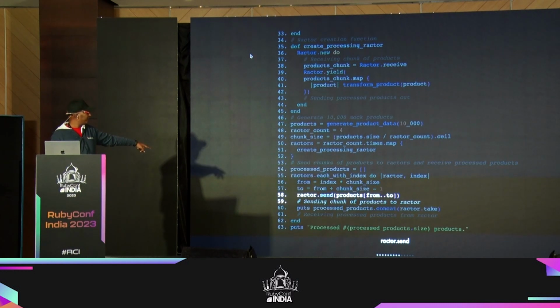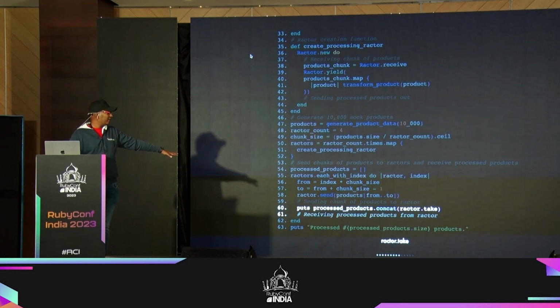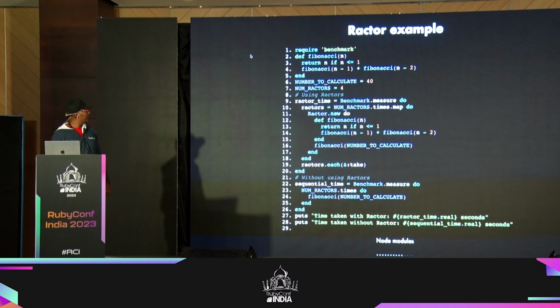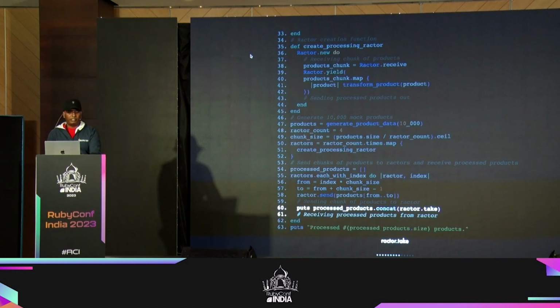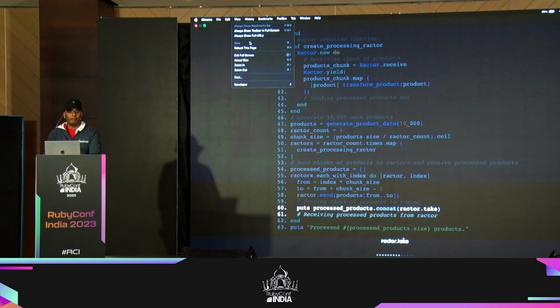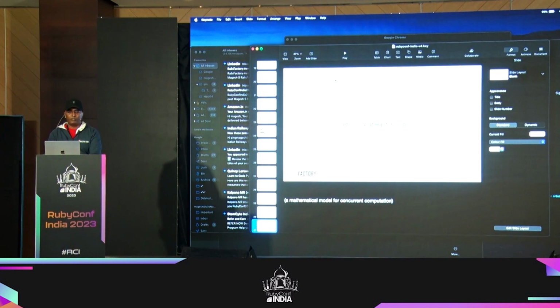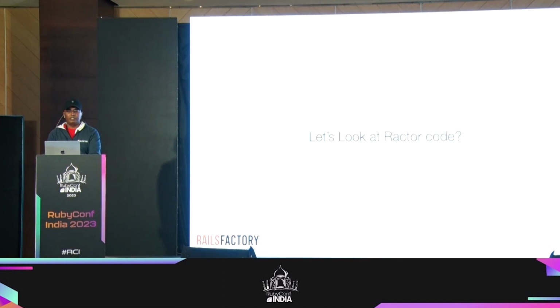Okay, I'm using send. And then at the end, when I want to print the data, I'm going to use concat, and I'm using Ractor.take, which is going to take the result from the yield that we called earlier, right? So that's how this works. I just wanted to show you the syntax so you get a feel of how these things work. Although the time is very less, I couldn't run it and show you.